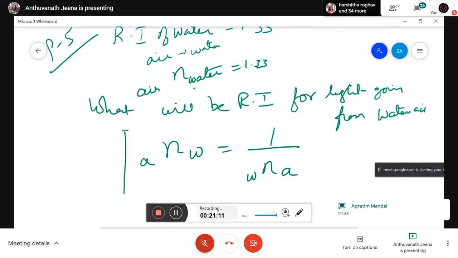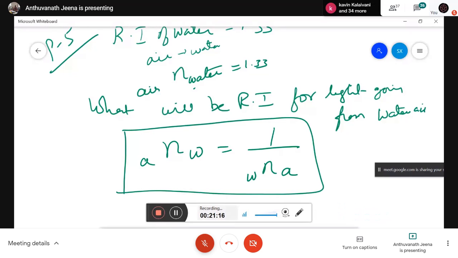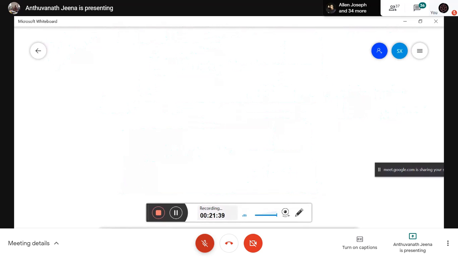The speed of air and all, it will come the same. So they have given one value, so the other value we can find out. How? Reciprocal of that. The refractive index of air with respect to water is the reciprocal of the refractive index of water with respect to air. So now you substitute: 1 divided by 1.33.